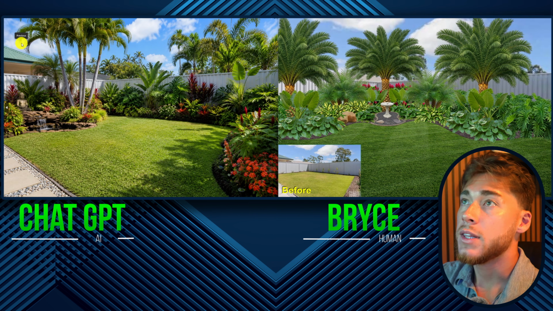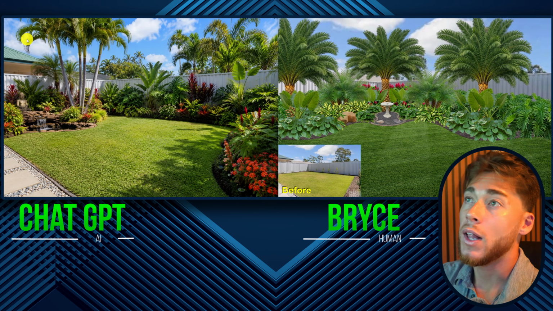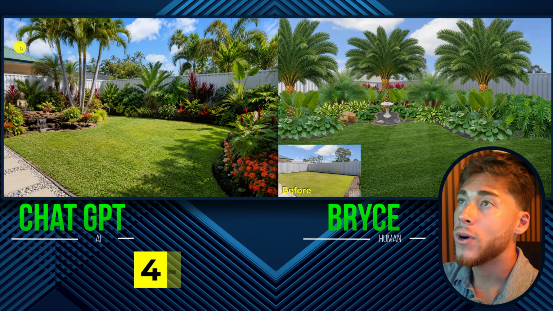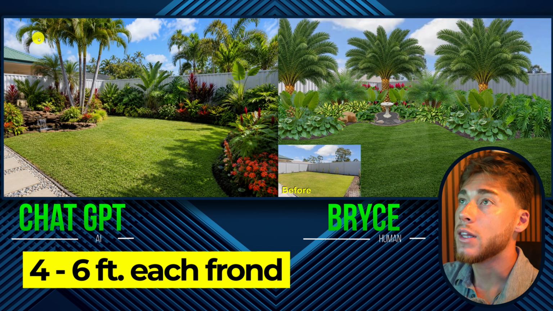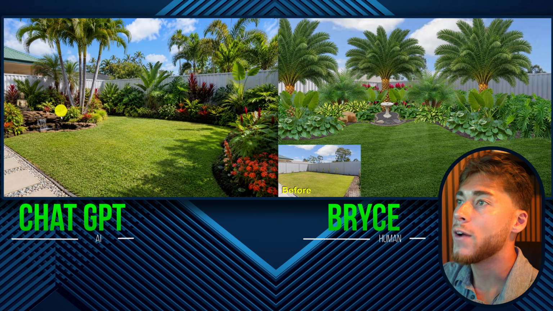So not to mention that it's out of zone and it'll probably freeze, but the length of the frond is not ideal for a tropical landscape environment. Well, at least as the main canopy tree. One frond is gonna be around 4 to 6 feet in length. And as the palm grows even taller, it's actually gonna provide less shade because the canopy gets farther and farther away from the plants below.